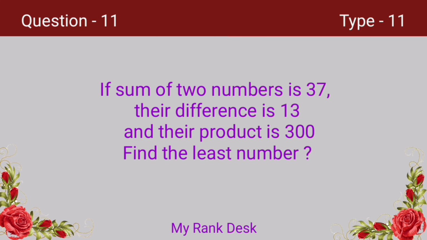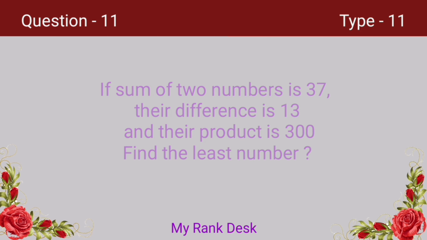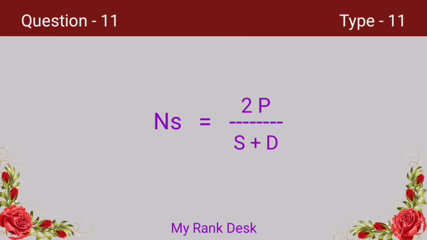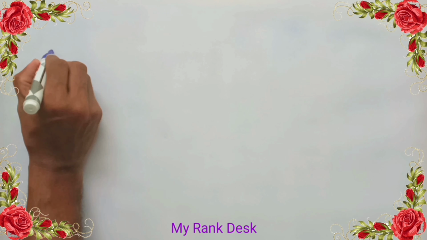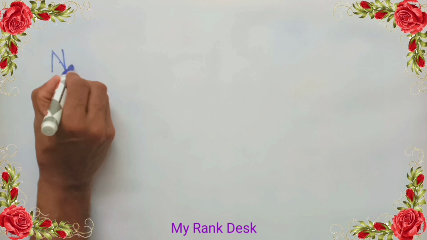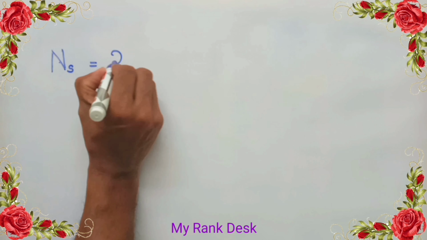We shall use a formula to remember these steps. That is NS equal to 2P by (S plus D), where NS is the smallest of the two numbers, P is the product of the numbers, S is the sum of the numbers, and D is the difference of the numbers. Let's solve the problem. We know that NS equal to 2P by (S plus D).